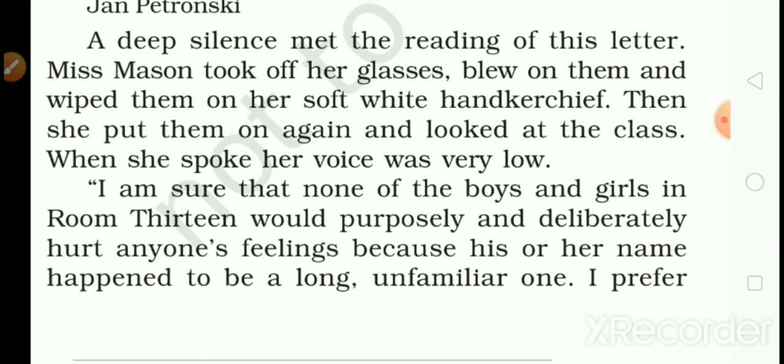A deep silence met the reading of this letter. After reading this letter, there was a deep silence in the class. Miss Mason took off her glasses, blew on them, and wiped them on her soft white handkerchief. Even Miss Mason was weeping. There were tears in her eyes.